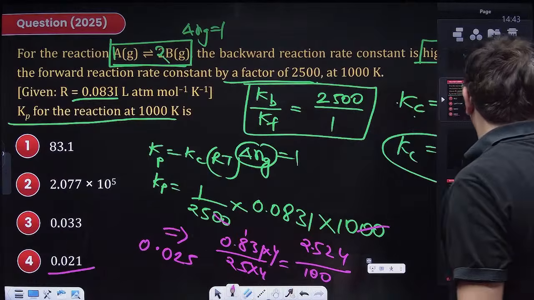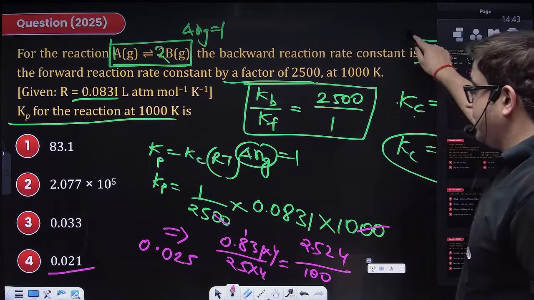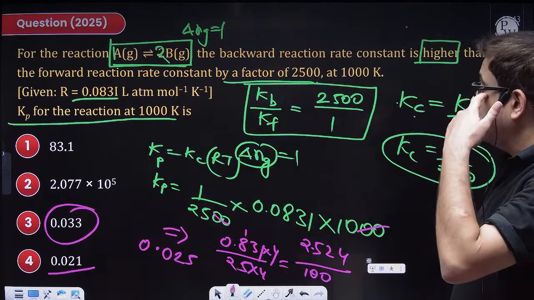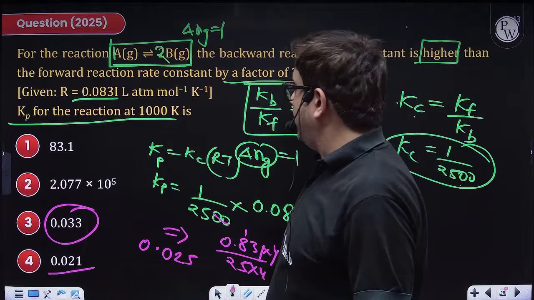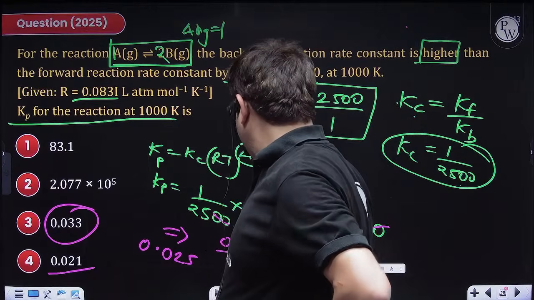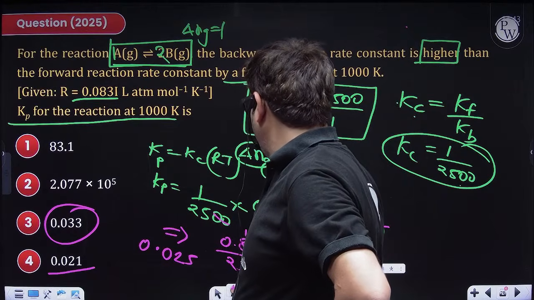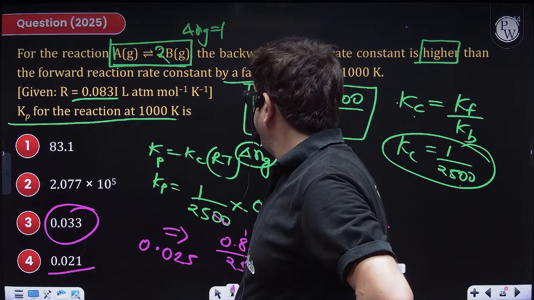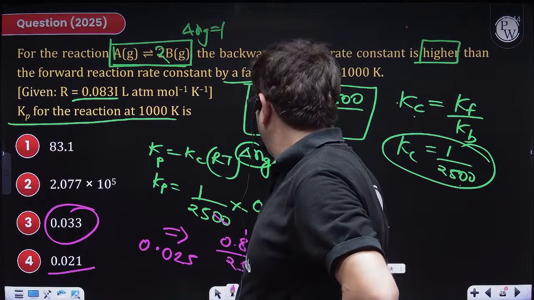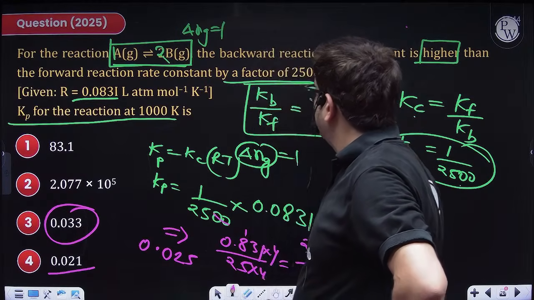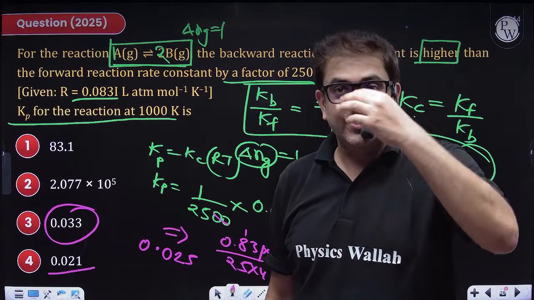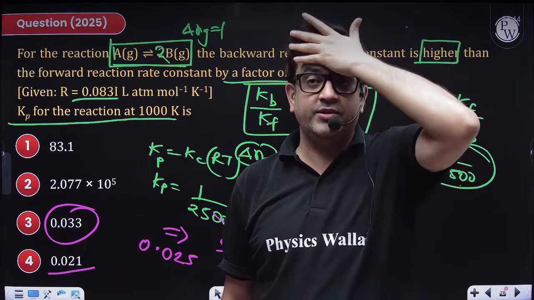Let me check. But the answer is option 3. The answer is 0.0821. In that case, it should be 0.083, even if I'm taking it at 3. Chalo, so this is a calculation error, beta. Sanidhya Khan is also saying 0.083.